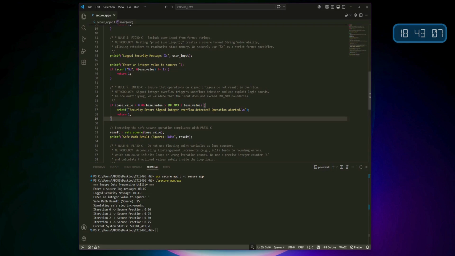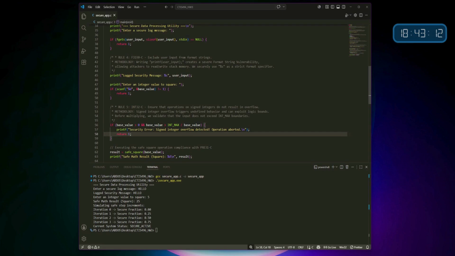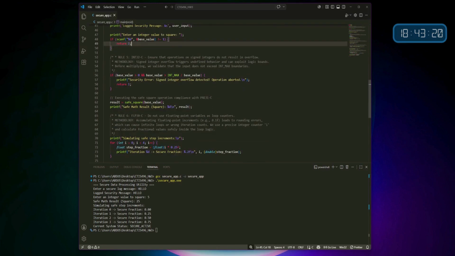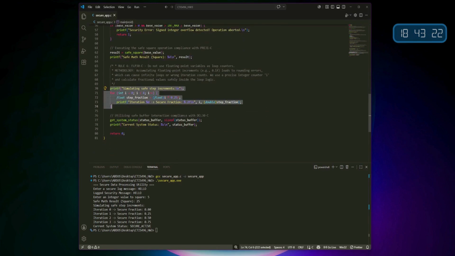Finally, FLP30-C forbids using floating point variables as loop counters due to accumulation and rounding errors which can cause unexpected infinite loops. To prevent this, I used a highly precise integer i as the loop counter and securely calculated the fractional steps inside the loop.